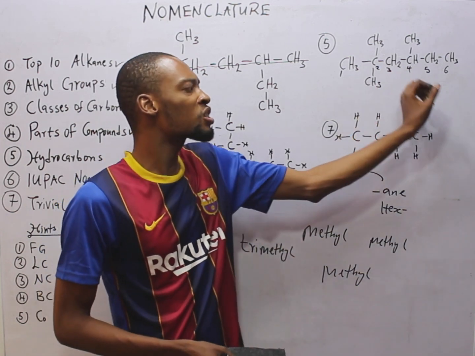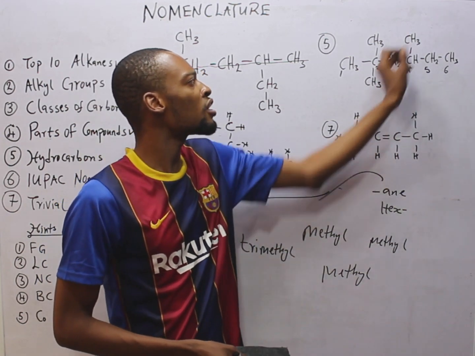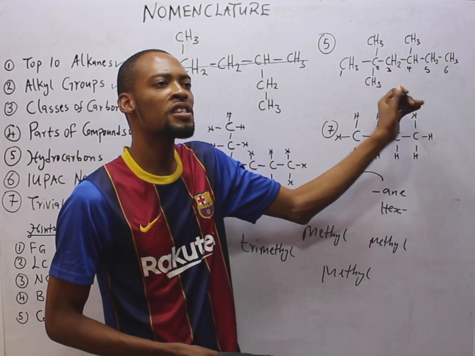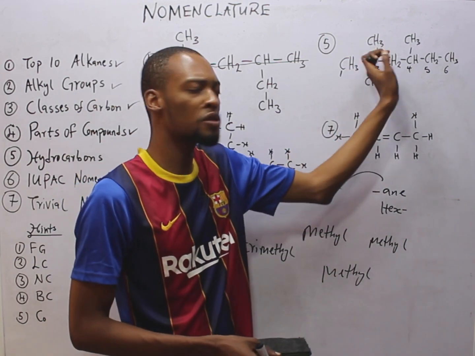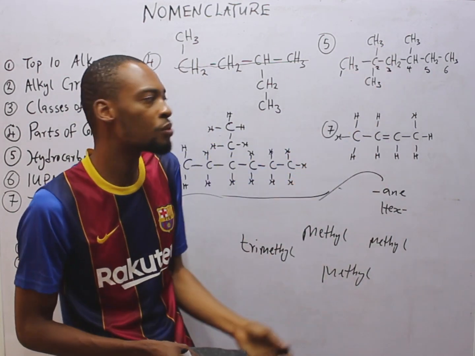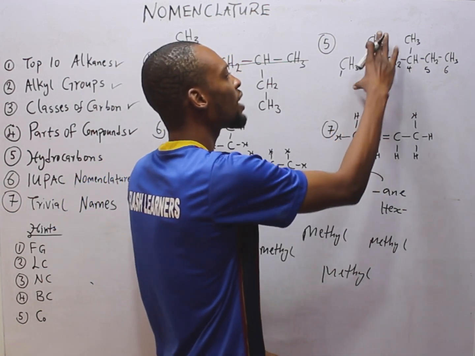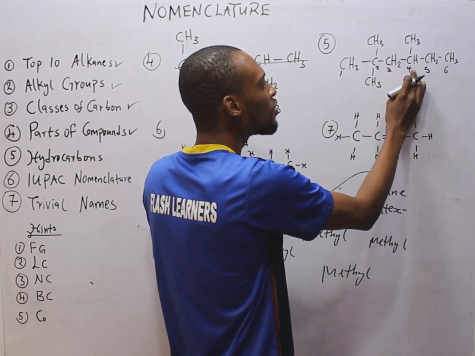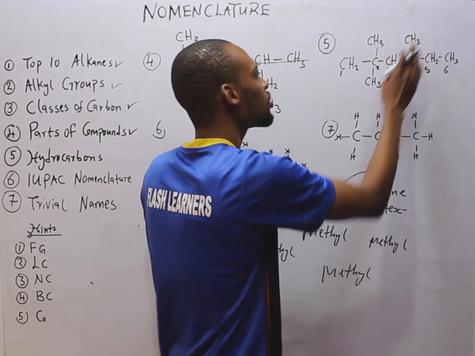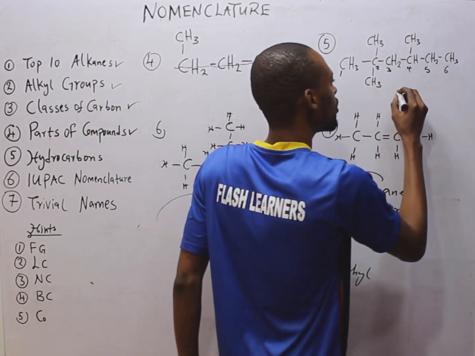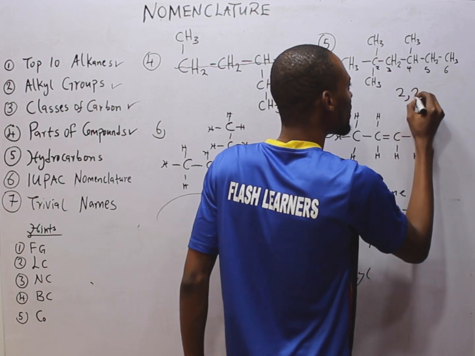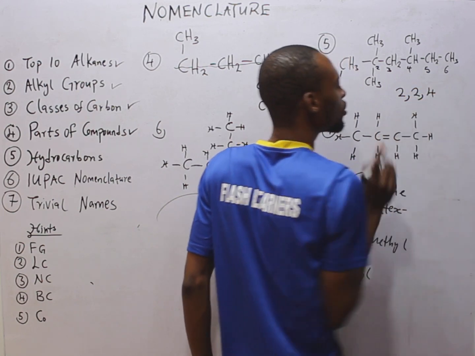So I will go with this numbering because it gave us 2 groups on carbon 2. It gave us the smallest numbering with more of the alkyl groups. So on carbon 2 we have 2 methyl groups. On carbon 4 we have 1 methyl group. So it means the methyl groups are 1 on carbon 2, another one on carbon 2, another one on carbon 4.